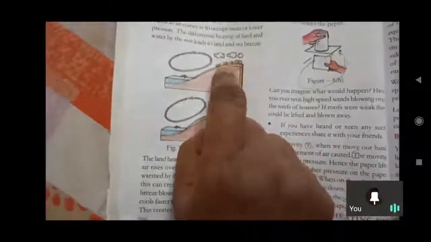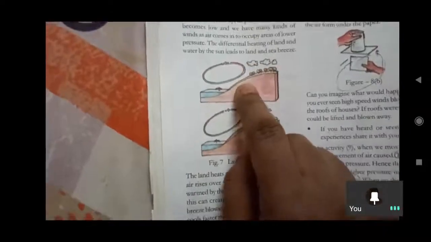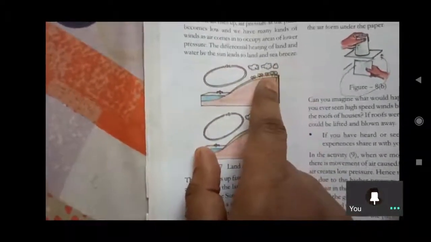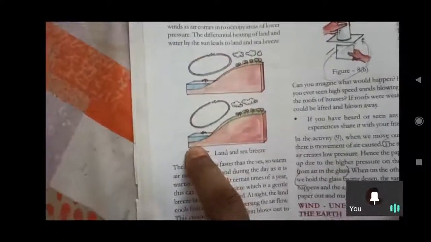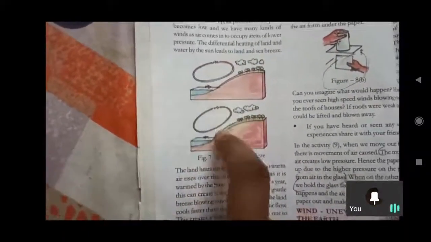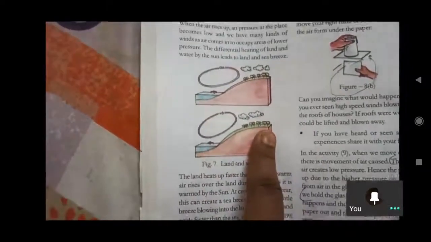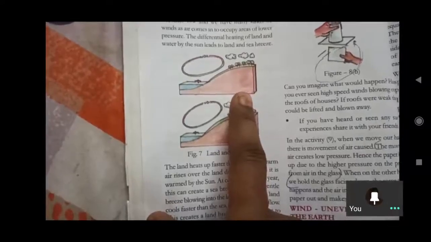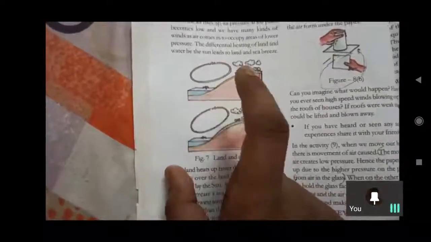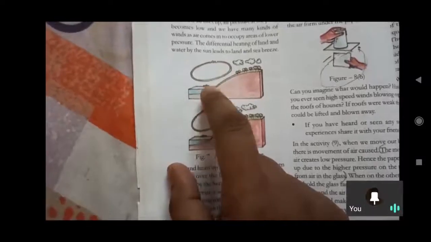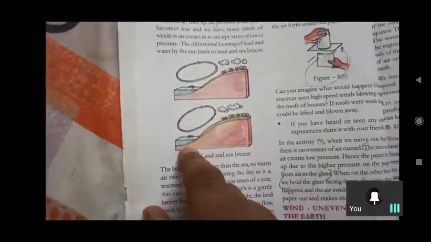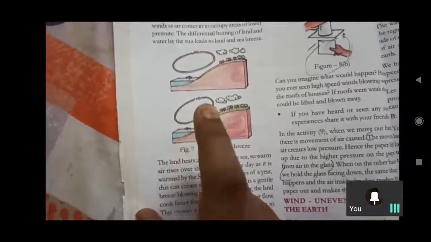So in the daytime the air will be in this direction from land to sea, and in the night time the warm air wants to select the path from sea to land, like this. Is it okay? Cool breeze from the sea water in the daytime, and at night time hot breeze from the sea water. Hotness will release.